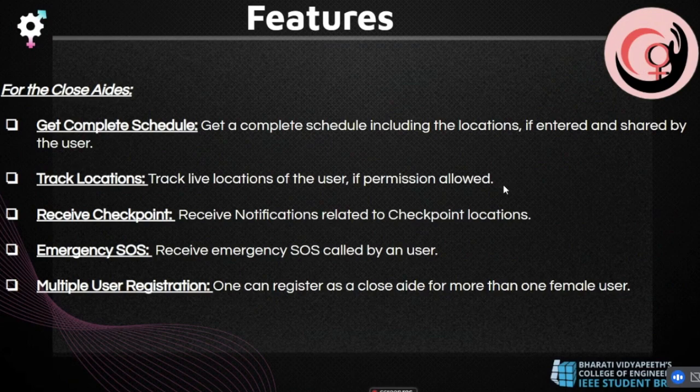We have also added an emergency SOS receiving signal, where the close aide will receive the SOS signal from the user in case of emergency. We have implemented multiple user registration also, where one can register as a close aide for more than one female user. For example, a father monitoring multiple daughters.